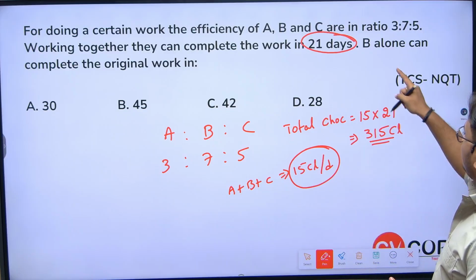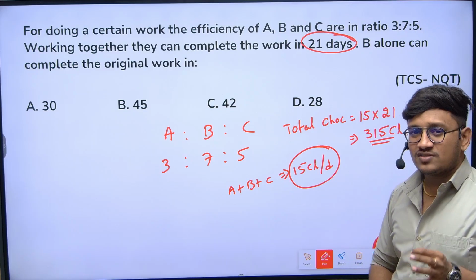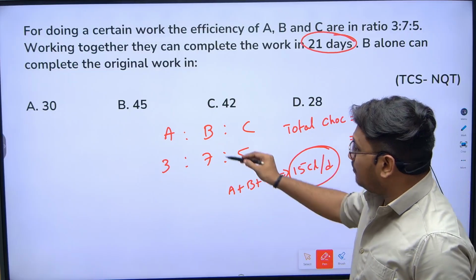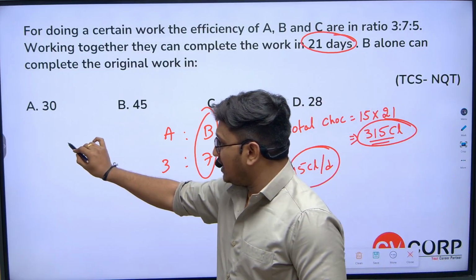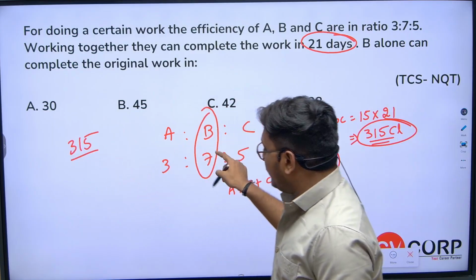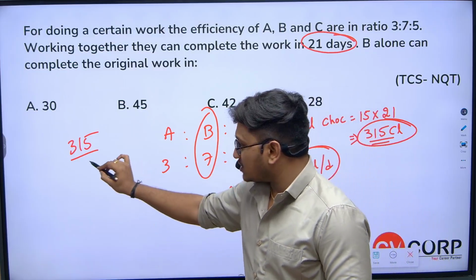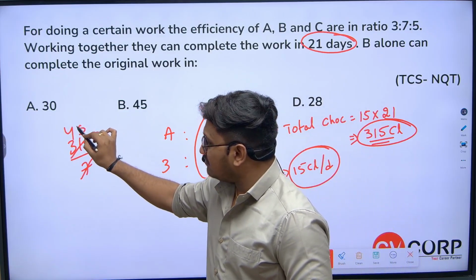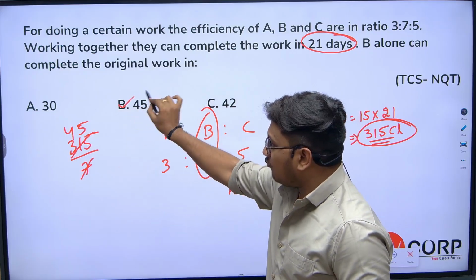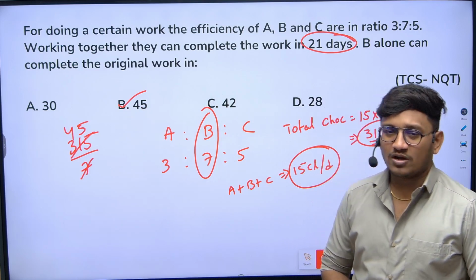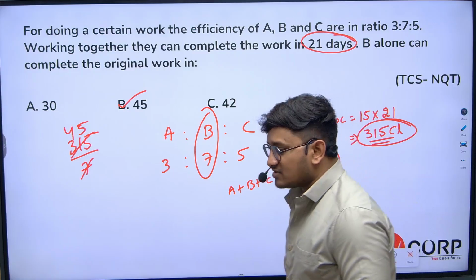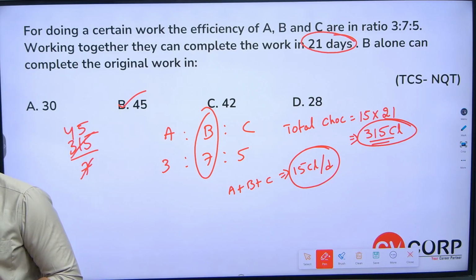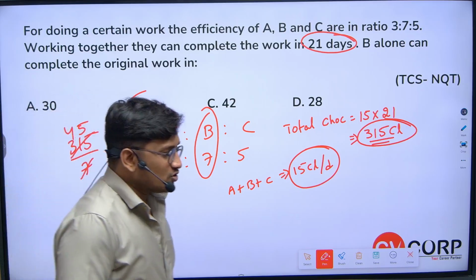Now what's the question actually? B alone can complete the original work in how many days? The original work is 315 chocolates. So 315 divided by what B can eat per day, which is 7 chocolates. 7 fours are 28, 7 fives are 35, so B can complete the entire work in 45 days. These are questions which were asked in a previous TCS NQT exam. Hope you all are clear with this. Let's move on to the next one.